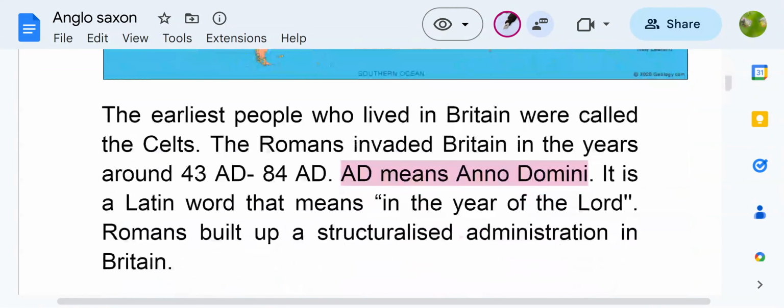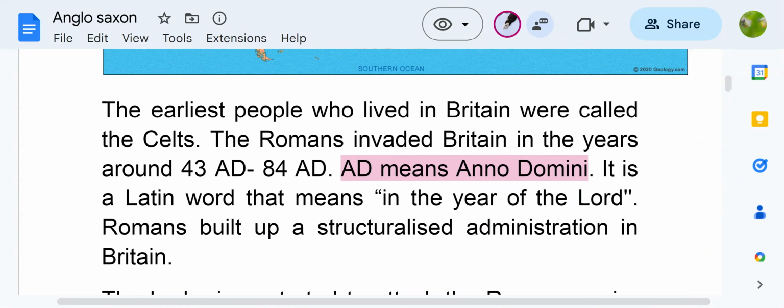Here I've added a note. AD means Anno Domini. It is a Latin phrase that means in the year of the Lord. It actually means after the birth of Jesus Christ. So in present time, as we say 2023, 2022, these are all after the birth of Jesus Christ. In contrast to BC, BC means before Christ. So whenever we are reading dates and years, we need to see this AD or BC. If it is talking about AD, it is the normal thing, after the birth of Jesus Christ. 43 AD to 84 AD.